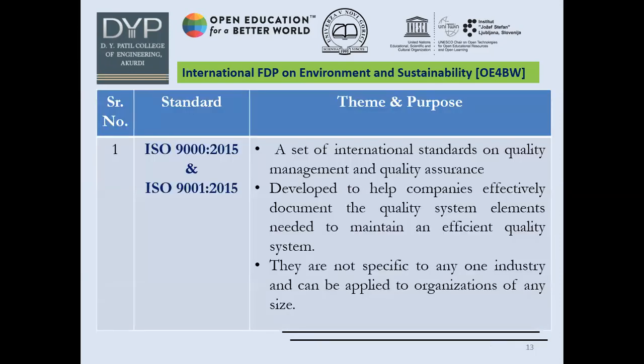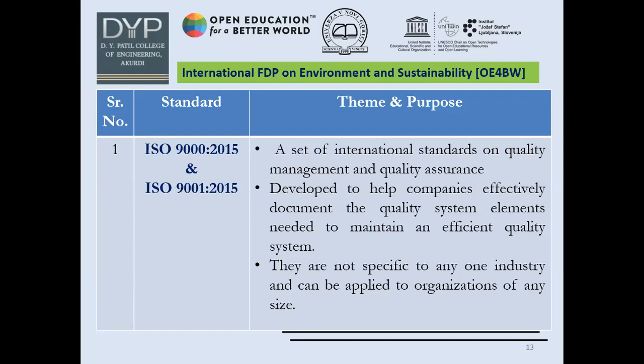So let us go to the different ISOs, or standards, that are required while designing the process as a part of this course. The first standard which I want to mention here is ISO 9000:2015 and ISO 9001:2015. What are the themes and purpose of this? It is a set of international standards on quality management and quality assurance. That is what we want exactly: management and assurance of the quality.